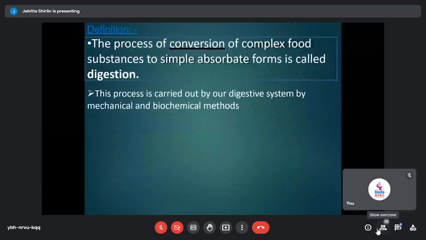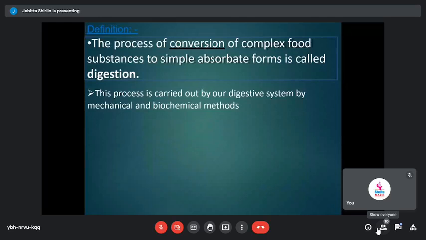It is the process of conversion of complex food substances into simple substrate or simple absorbable forms, which can be easily assimilated, which can be easily taken up. That is what digestion is. So the process of conversion of complex food substances. Here a process is happening, and that is what is called conversion.